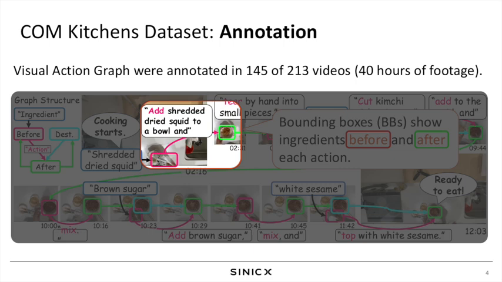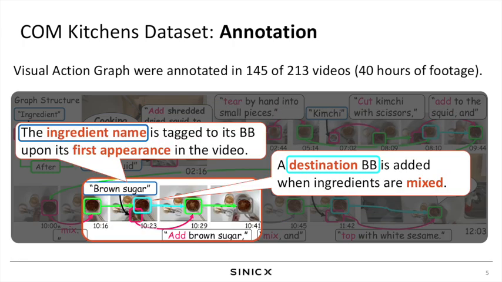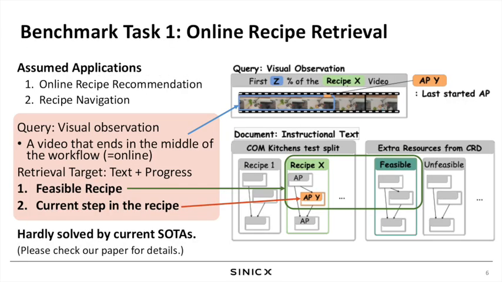For example, the action of adding shredded dried squid starts from the frame with the red bounding box and ends at the green bounding box. When an ingredient first appears in the video, its name is tagged to the corresponding bounding box. A destination bounding box is used to represent mixed ingredients. With action graph annotation, many unexplored tasks can be tackled, such as visual action graph estimation from video and text inputs. Among them, we have chosen one that directly enables new applications for online recipe recognition and navigation,